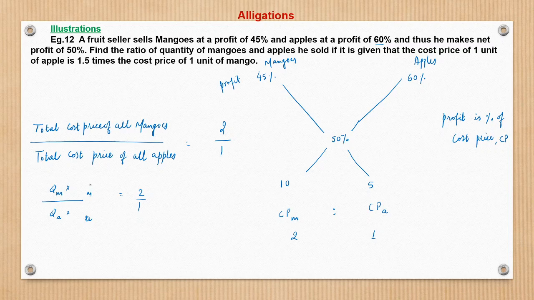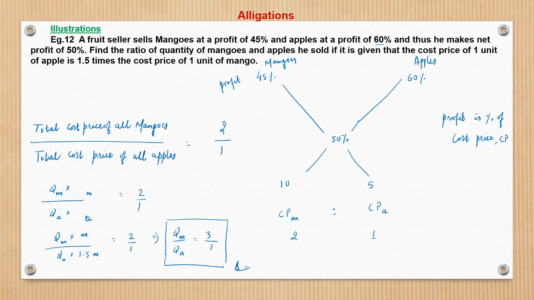And the cost price of 1 unit of apple is 1.5 times 1 unit of mango. That is A is equal to 1.5 M. So this I can write as quantity of mangoes into M upon quantity of apples into 1.5 times M is equal to 2 by 1. So from here I can say that quantity of mangoes upon quantity of apples is nothing but 1.5 into 2 is 3, 3 is to 1, right? This is the answer. So what is the final ratio of quantity of mangoes and apples? Quantity of mango and apple is 3 is to 1.